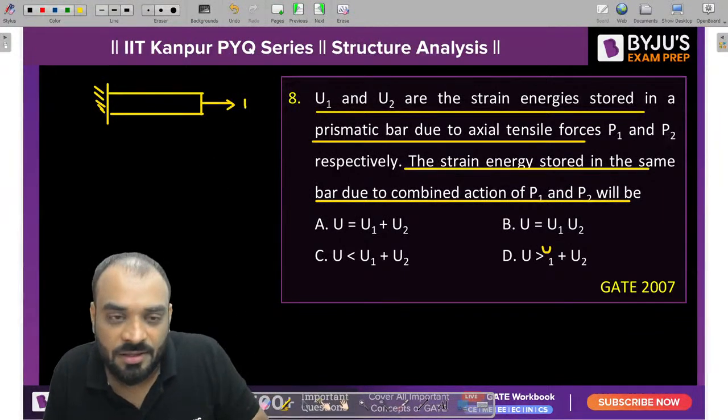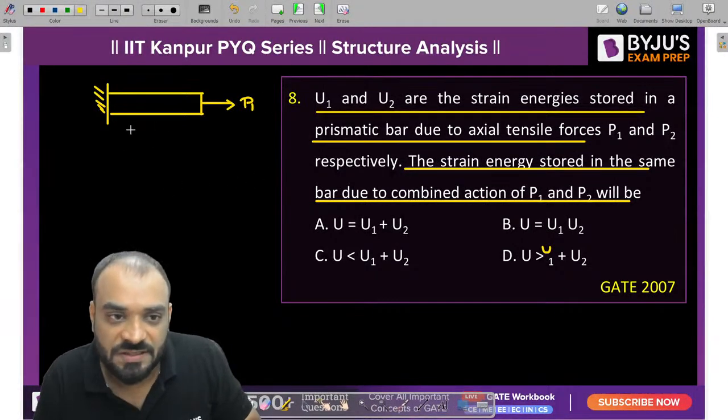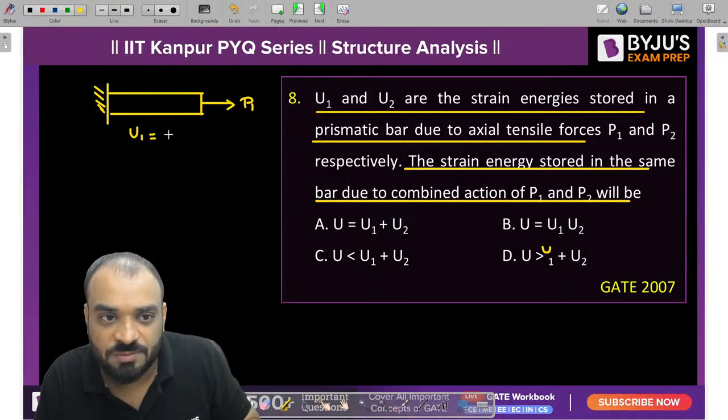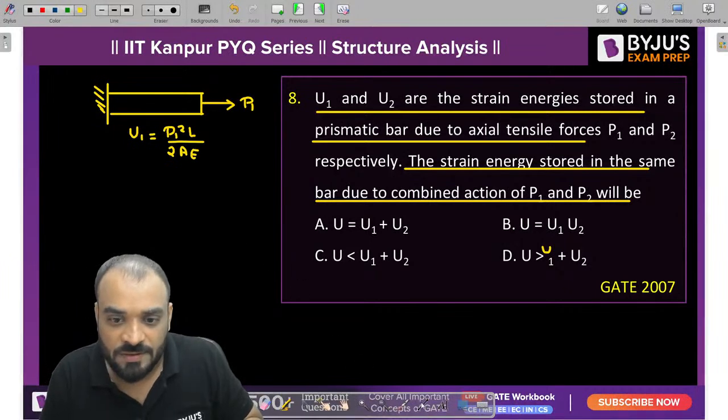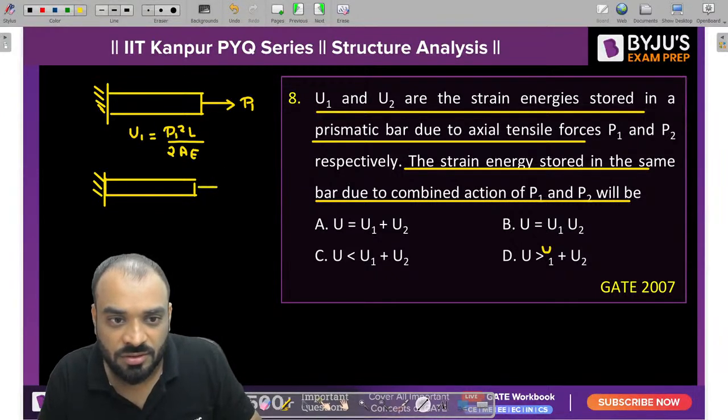Okay. Let us suppose, guys, this is the P1 load which is acting on this particular member. So what is the strain energy which is stored in this member? Can I say that it should be P1 square L by 2AE? Similarly, let us suppose we take another member in which the load is P2.